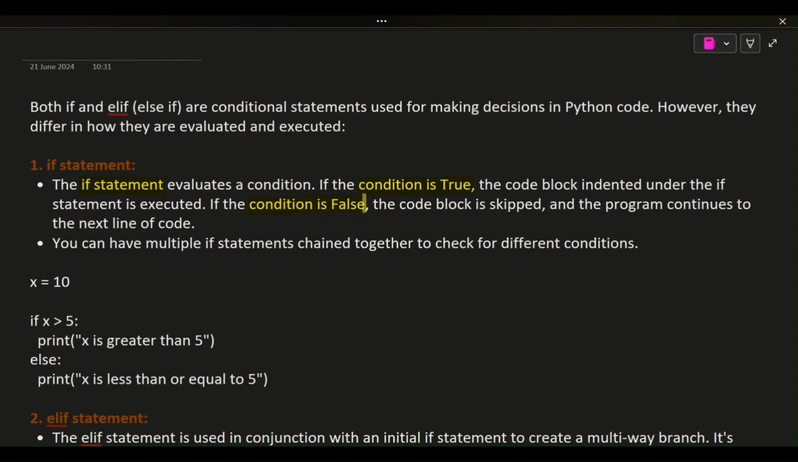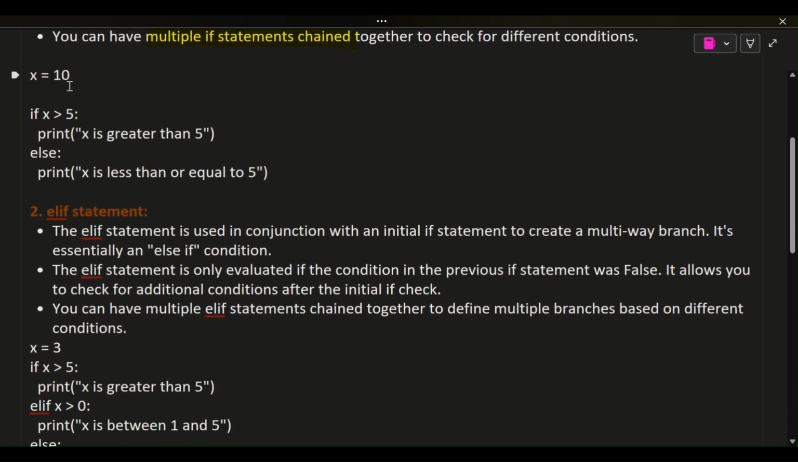You can have multiple if statements chained together to check for different conditions. Python. x = 10. if x > 5: print("x is greater than 5") else: print("x is less than or equal to 5").